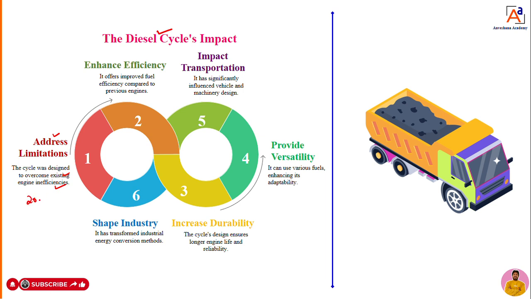As I told, dear students, we will compare the efficiency with the Otto cycle only, because Otto engines are better than the steam engines, we know that. But now we are comparing the Otto engine with the diesel engine. The Otto engines are giving only 20 to 25% efficiency, but this is a drawback now. Diesel worked and proved that the diesel engine will produce 30 to 40% efficiency. That challenge was addressed by the diesel engine to overcome the drawback we have in the petrol engine.